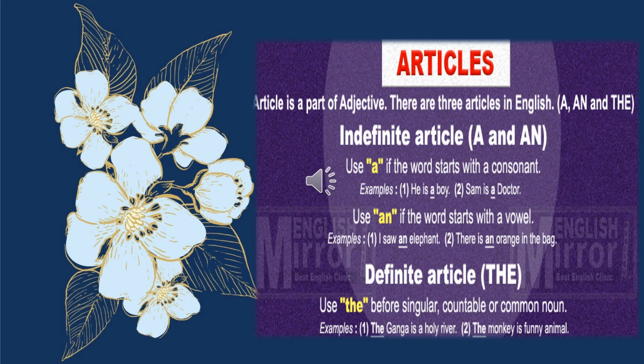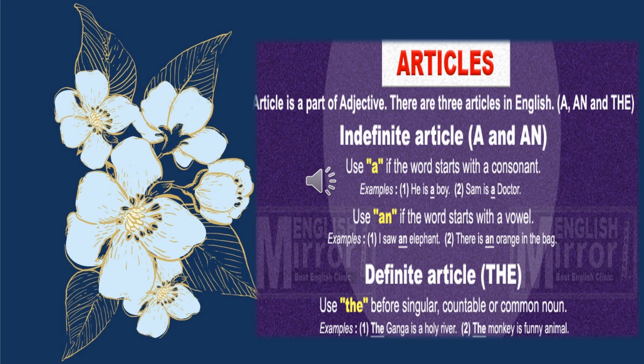Second is definite article. What is definite article, students? The. The is definite article. Use the before singular, countable and common noun. किसके साथ यूज करते हैं हम the? Countable यानी कि जिसको काउंट किया जा सके, गिना जा सके, common noun के साथ. Examples are, the Ganga is a holy river. Ganga is the name of the river. So we have used article the. The monkey is a funny animal.